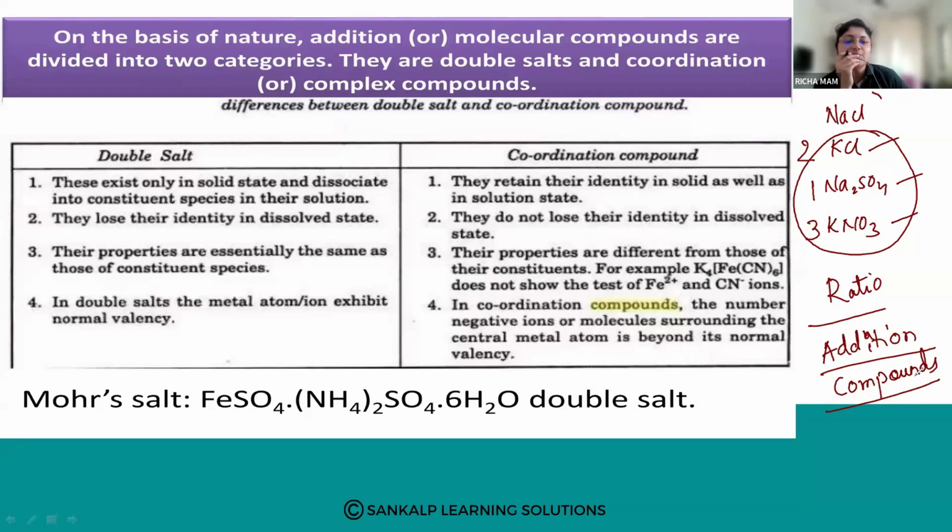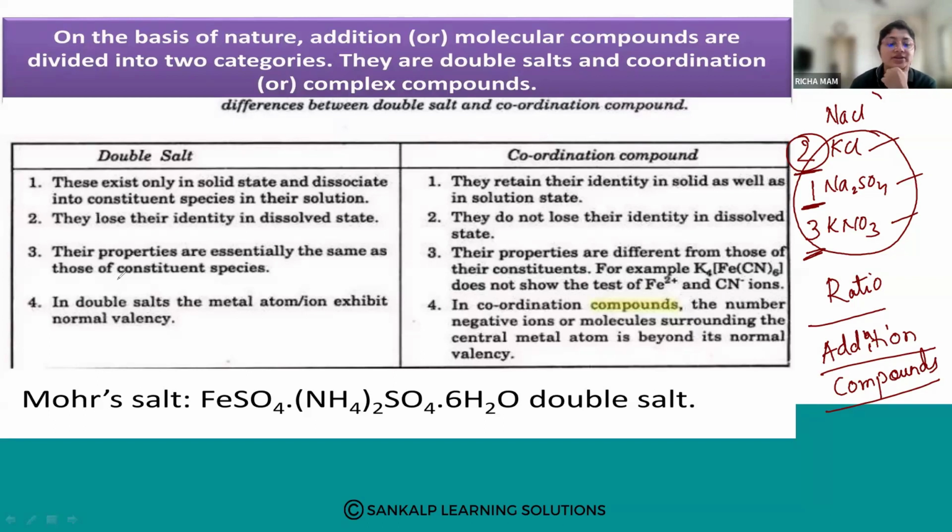Stoichiometric ratio means, in proper terms, 2 moles of KCl, 1 mole of Na2SO4. It represents your stoichiometry: how many moles of that particular compound are present. So when two or more stable compounds are mixed in a stoichiometric ratio, a new crystalline compound is formed, and these are called addition compounds.